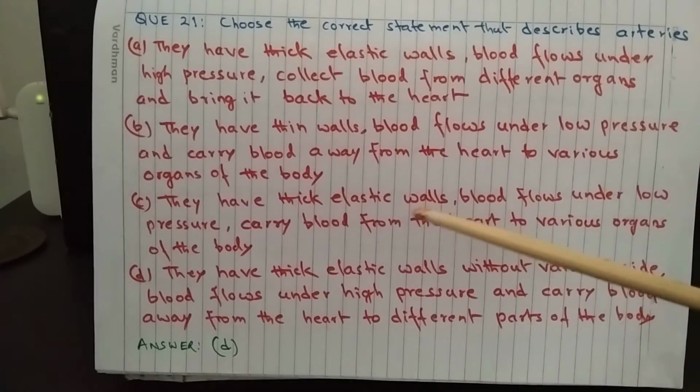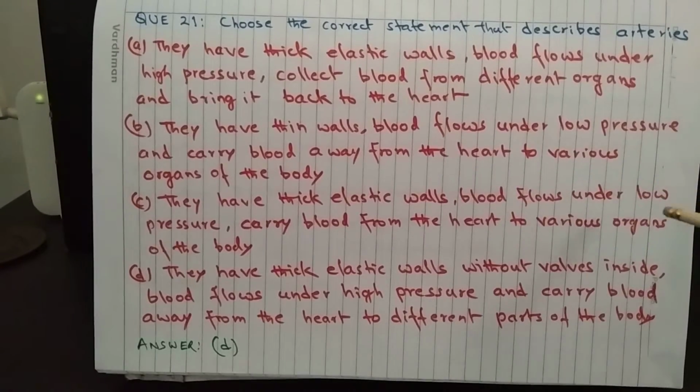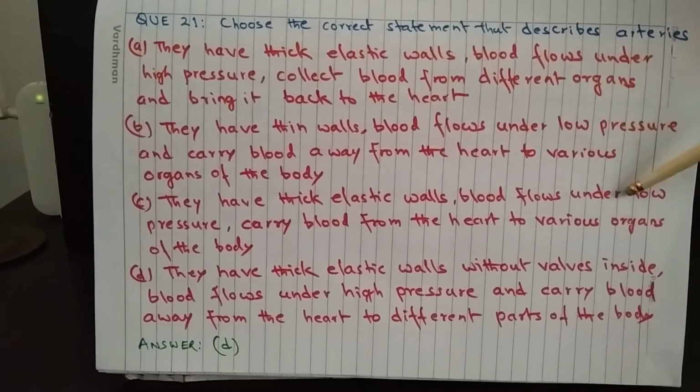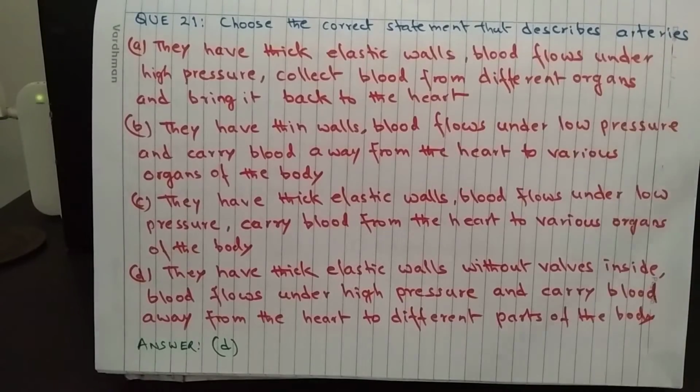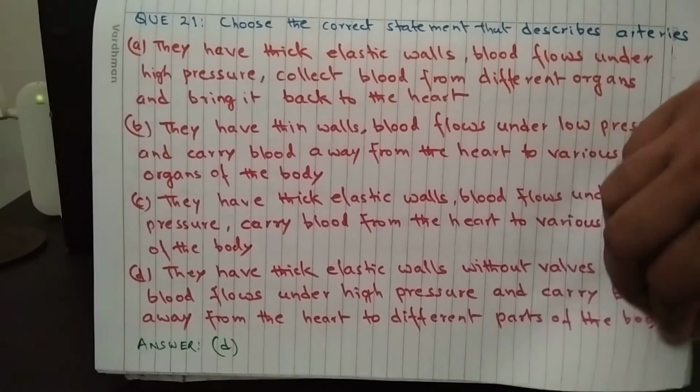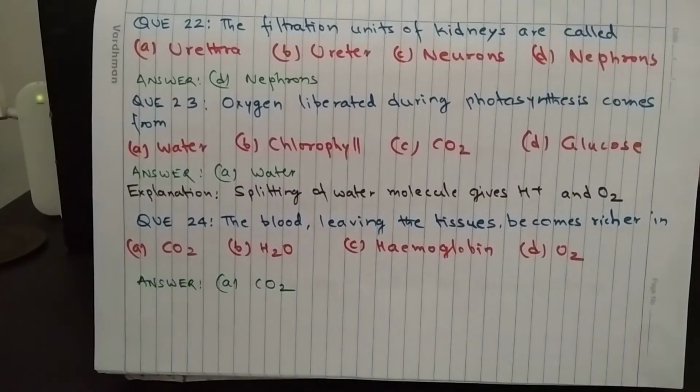C. They have thick elastic walls. Blood flows under low pressure, carry blood from the heart to various organs of the body. So low pressure is the wrong statement. D. They have thick elastic walls without valves inside. Blood flows under high pressure and carry blood away from the heart to different parts of the body. This is the correct statement. So arteries have elastic, thick walls, they don't have valves. Blood flows under high pressure and arteries carry blood away from the heart to different parts of the body.